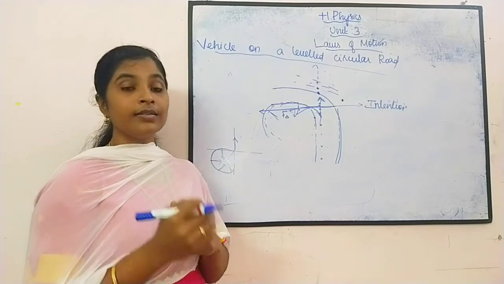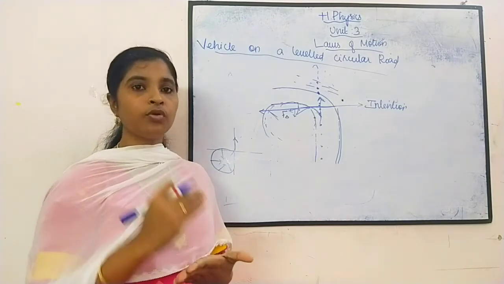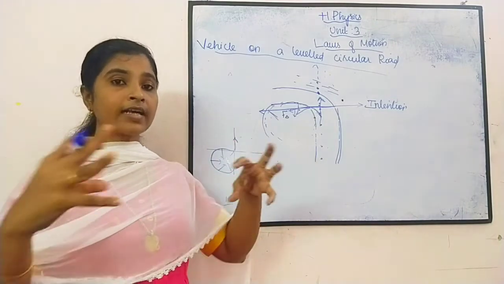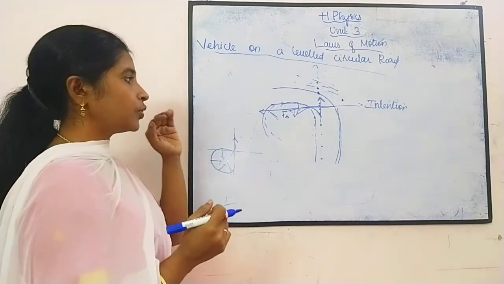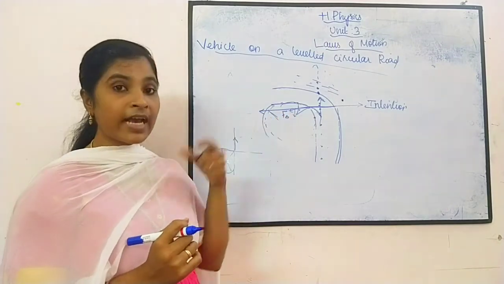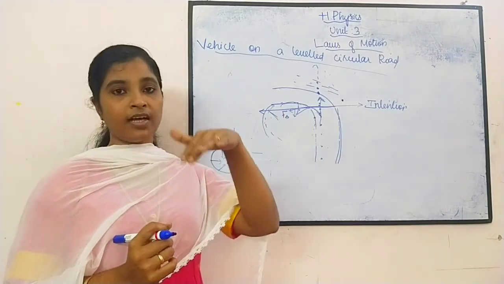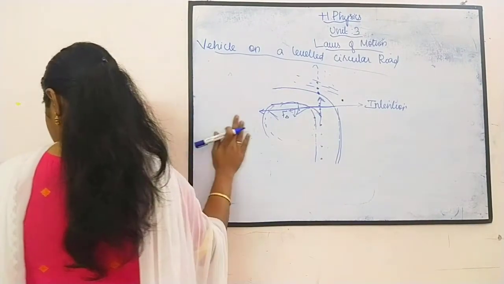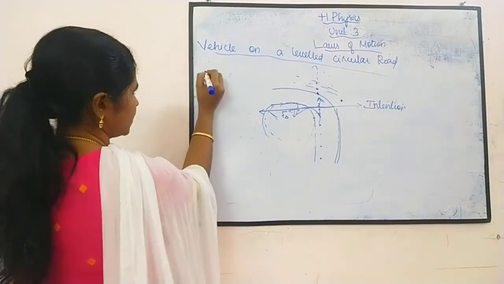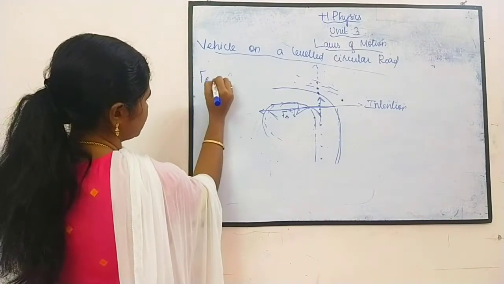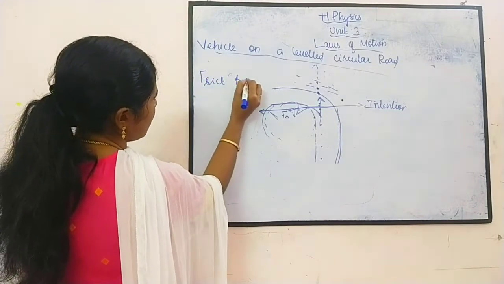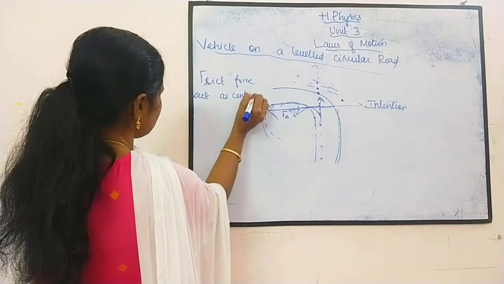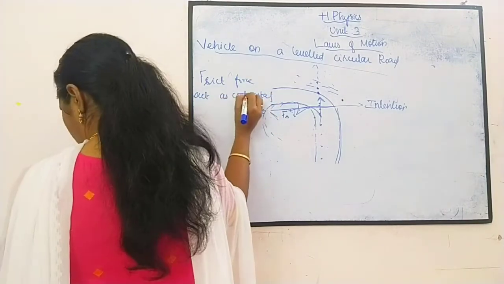So now here the frictional force acts as a centripetal force, because centripetal force is a force which acts towards the center. That is why the centripetal force acts here. Here the frictional force is acting as a centripetal force. That's an important point. Frictional force will act as centripetal force. This point you have to always keep in mind.